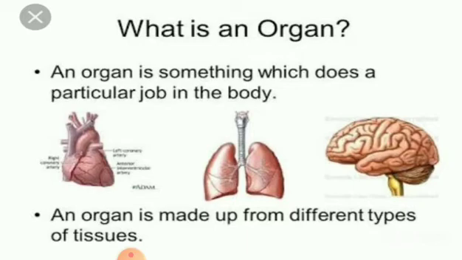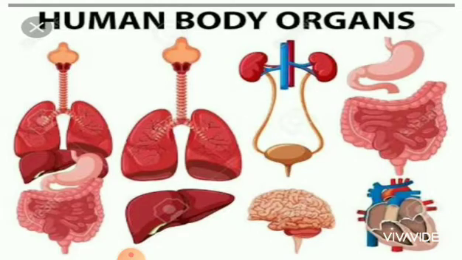What is an organ? An organ is something which does a particular job in the body. An organ is made from different types of tissues, organized to carry out a particular function. For example, brain, heart, lungs, kidney, liver, etc., each of which has a specific function. Most organs are made up of all four types of tissues.